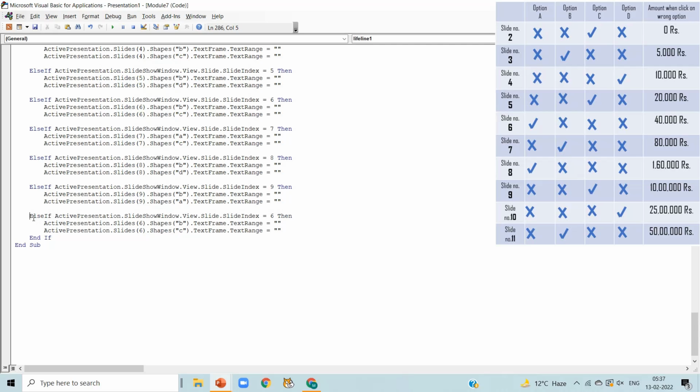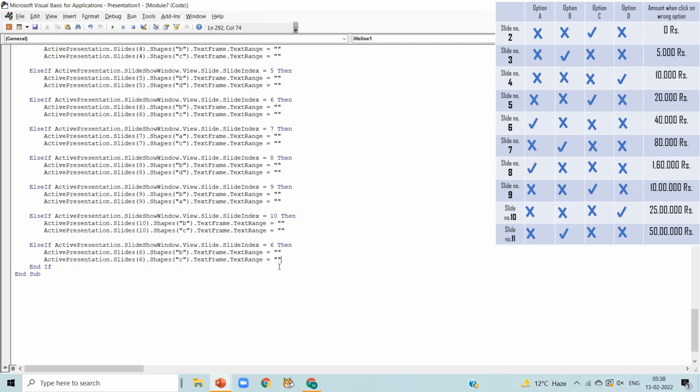As we are talking about slide number 10, so update it to slide number 10 in 3 of the lines. Now in slide number 10, option D is correct. So we randomly choose option B and C to get invisible after using this lifeline.